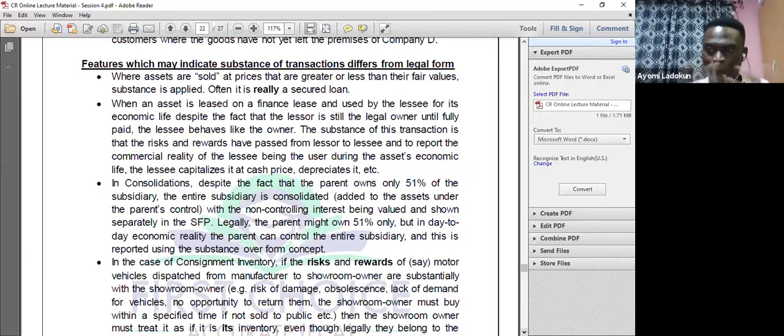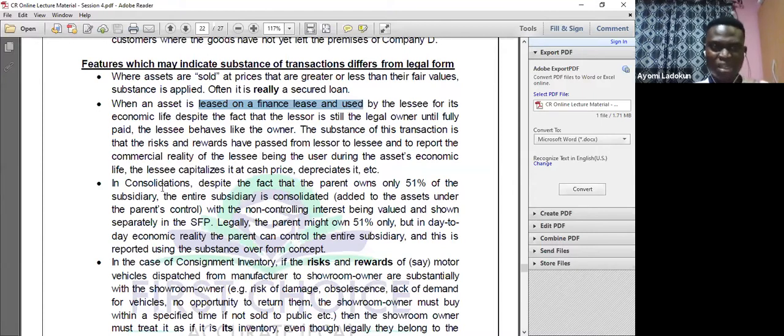So we need to apply substance over form. In that case, I will not record a sale. Rather, I will record a liability. That's the meaning. When an asset is leased out on a finance lease, I've explained that already.